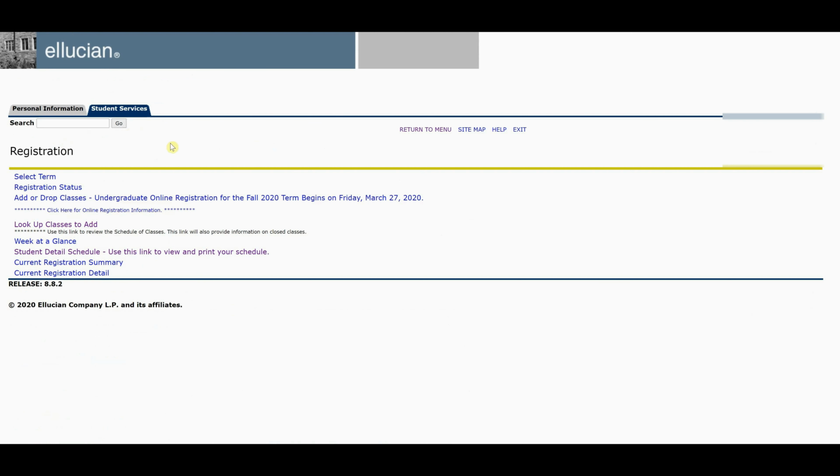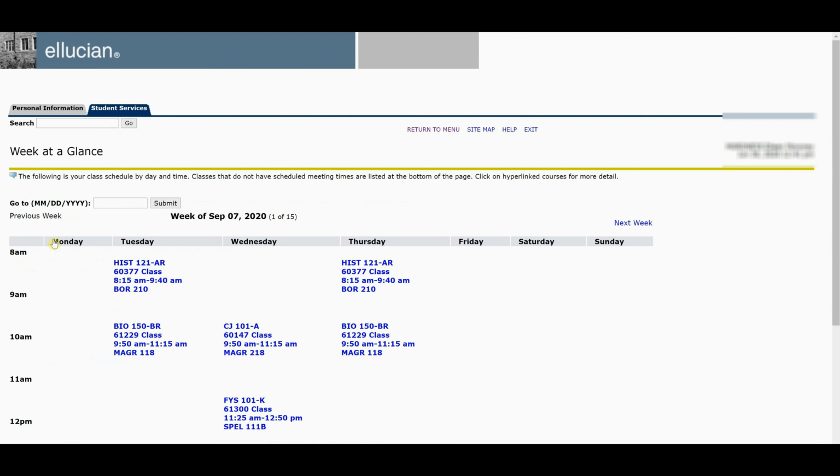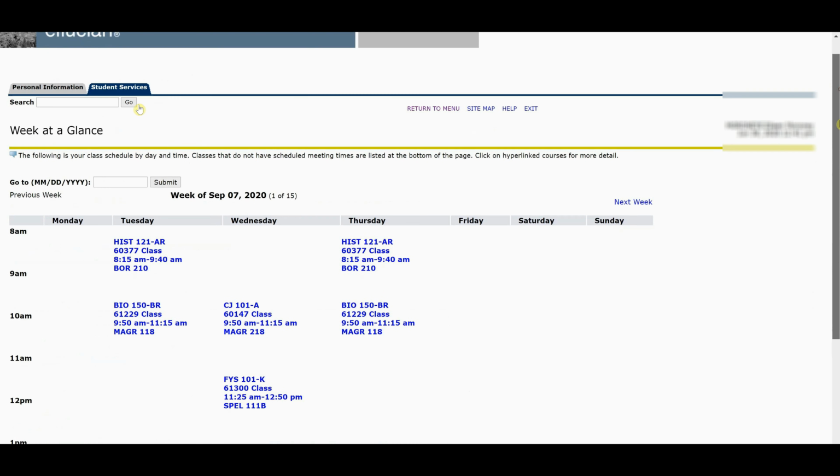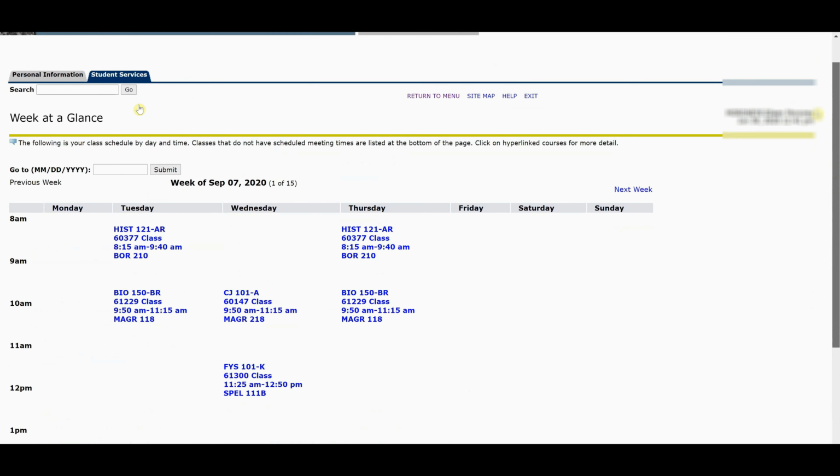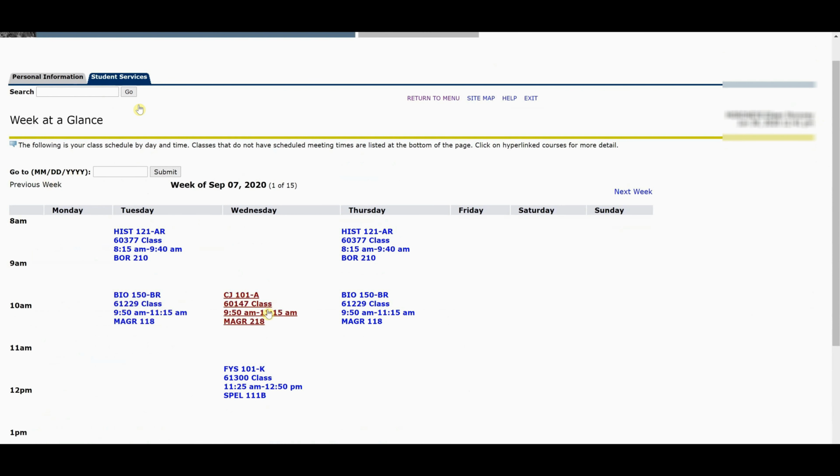Another way to view your schedule is select Student Services, select Registration. Then you can go down to Week at a Glance. And now here you see, this is the schedule in a grid format. This is the way I like to look at it. But you can see it's missing Monday, and that's because that first week of September 7th, that Monday is Labor Day, so we have off that week.